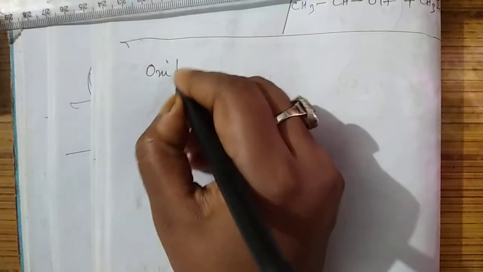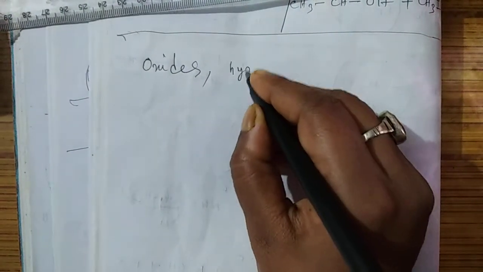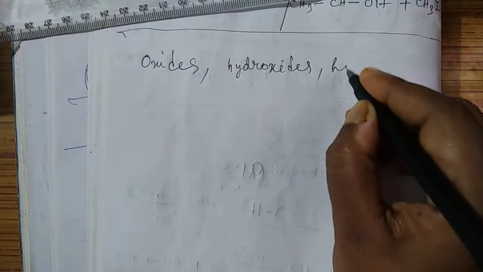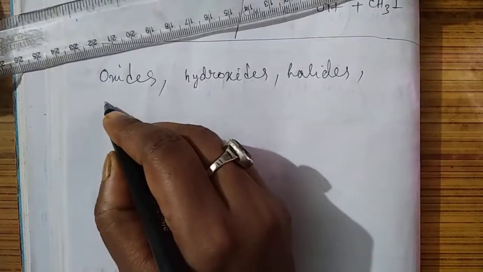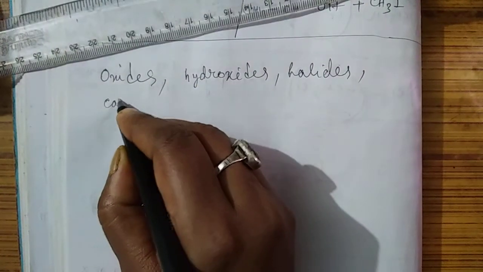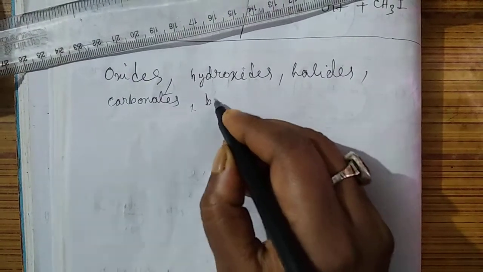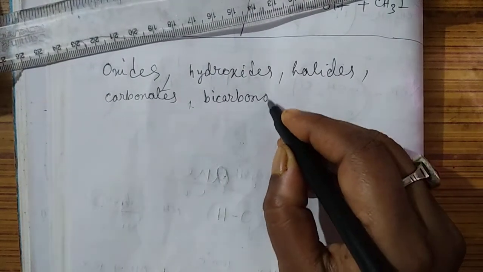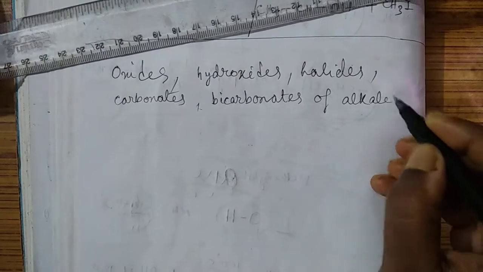Firstly oxides, hydroxides, halides, carbonates, bicarbonates of alkali metals.